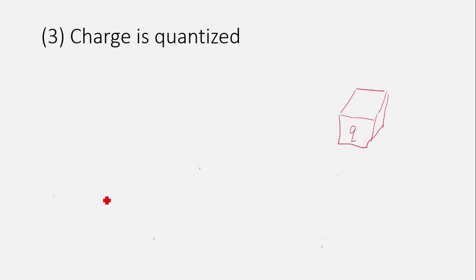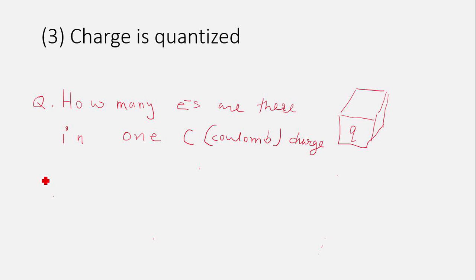We can see one application of this quantization of charge. How many electrons are there in 1 coulomb charge? So, how to solve this problem? Here, the given quantity of charge Q is equal to 1 coulomb, and by quantization of charge, Q is equal to nE, where E is equal to 1.6 into 10 to the power minus 19 coulomb.